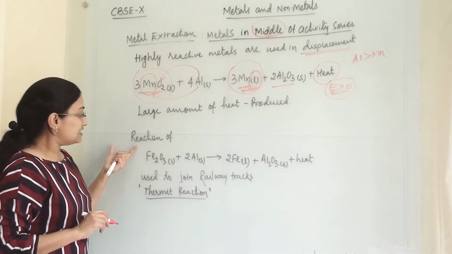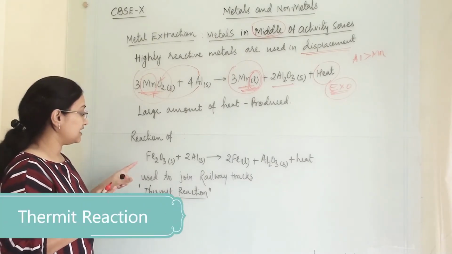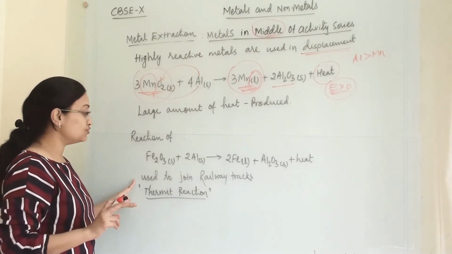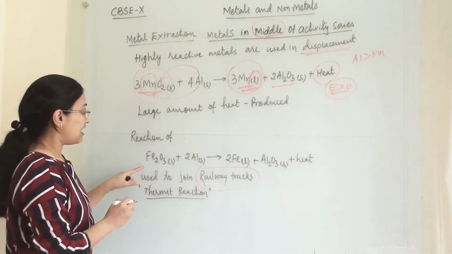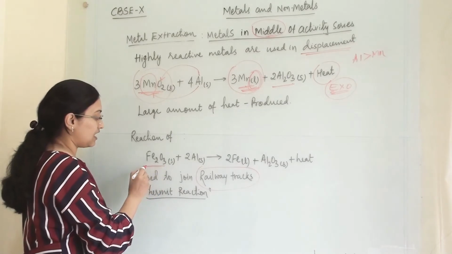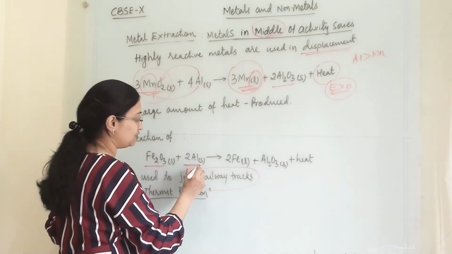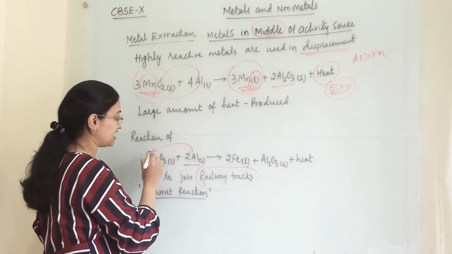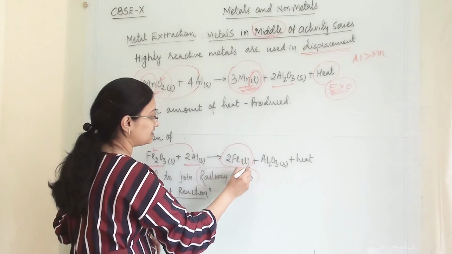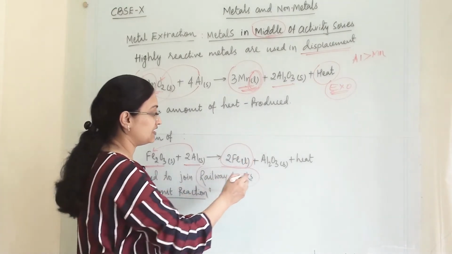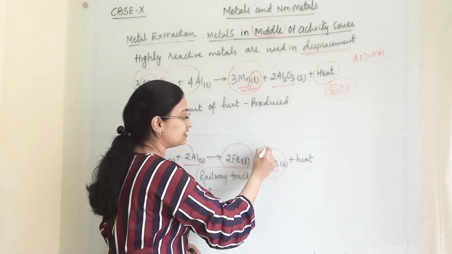This reaction is special because it is known as the thermite reaction, and it is also used to join railway tracks. In this, iron oxide is there, iron 2 oxide. When this reacts with aluminium, aluminium will replace iron from iron oxide, and we will get our iron in liquid state. And here aluminium oxide will be in the compound state.